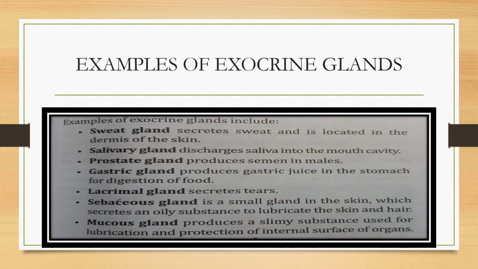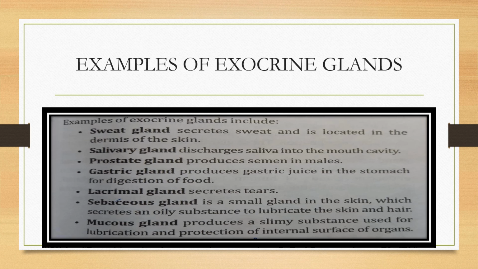Now we will take certain examples of exocrine glands. Examples of exocrine glands include sweat gland, which secretes sweat and is located in the dermis of the skin. Salivary glands, they discharge saliva into the mouth cavity. Prostate glands, they produce semen in the males. Gastric glands, they produce gastric juice in the stomach for the digestion of food. Lacrimal glands, they secrete tears.